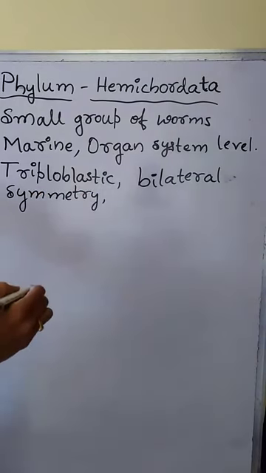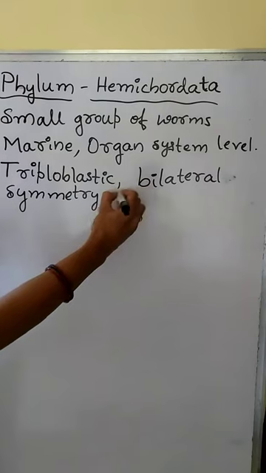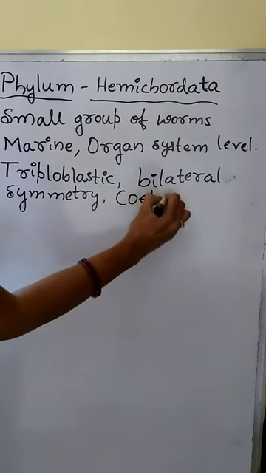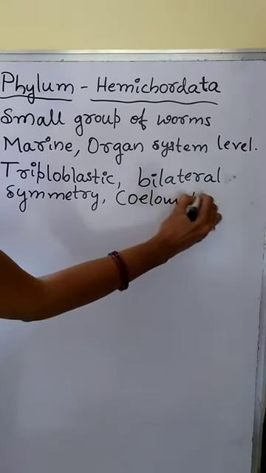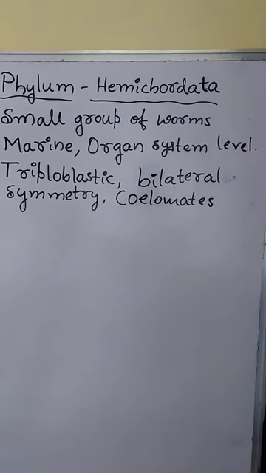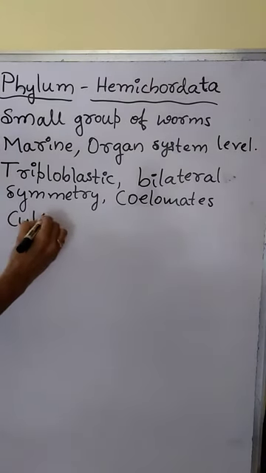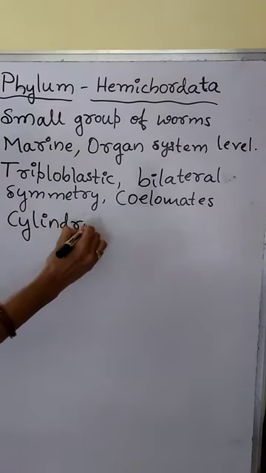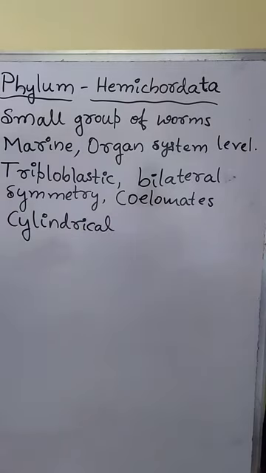They are bilaterally symmetrical and coelomates. Coelomates means a body cavity is present between the gut wall and body wall, which is completely covered by mesoderm. They are coelomate. Then their body is cylindrical shaped.